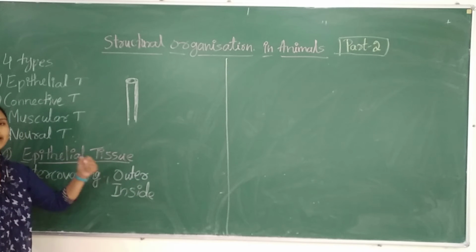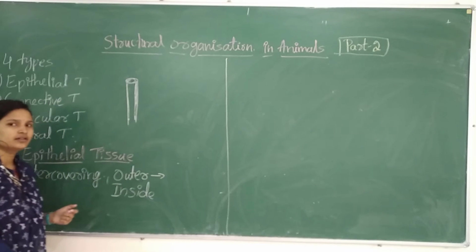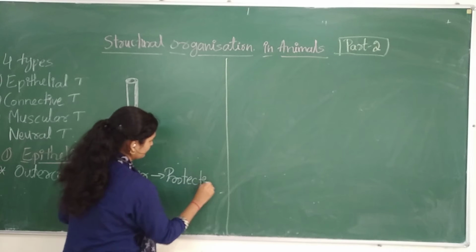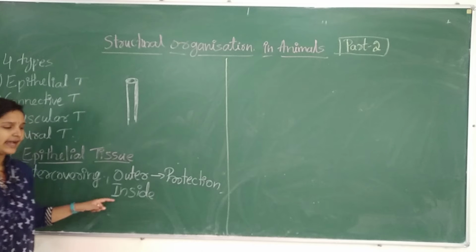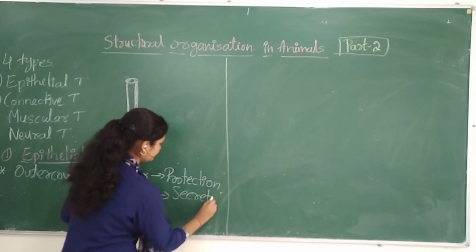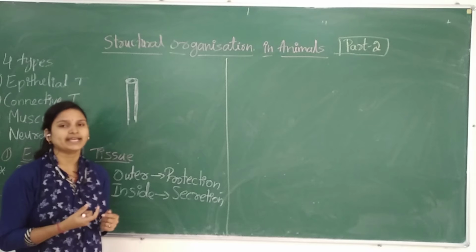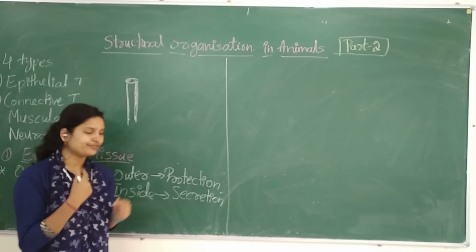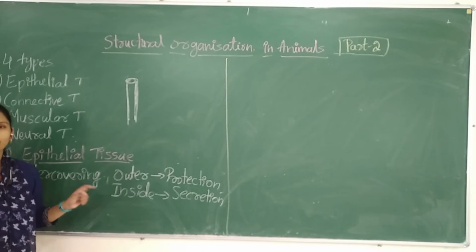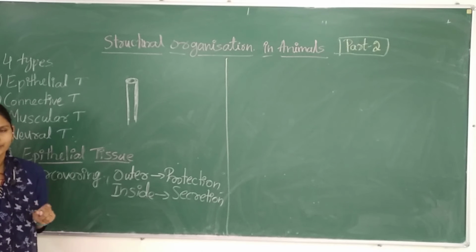In the outer layer, whatever epithelial tissues are present, these are mainly helpful for protection, and inside too, mainly helpful in secretion. It is also present wherever there is a moist area, like the salivary gland, everywhere the wet environment is there. There, in the inner lining or inside of the body cavity, the epithelial cells will be present.